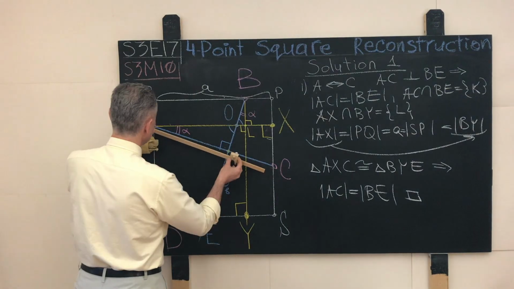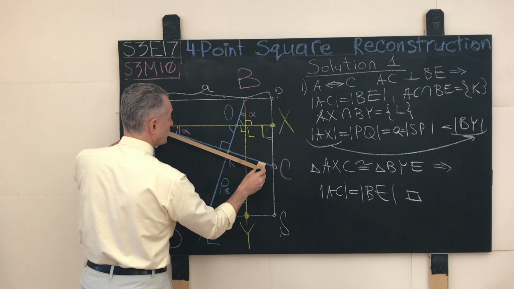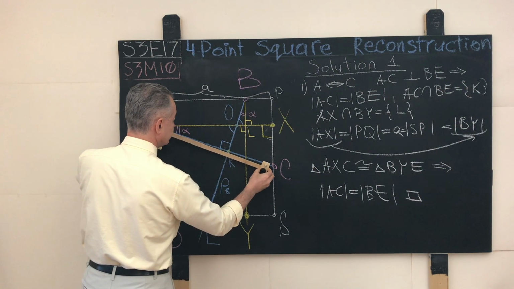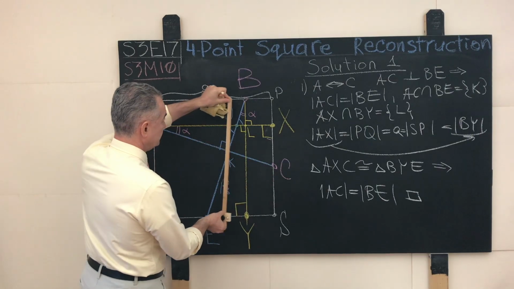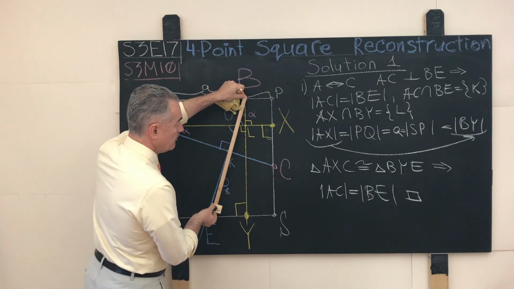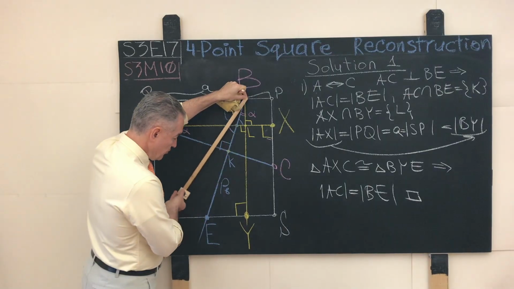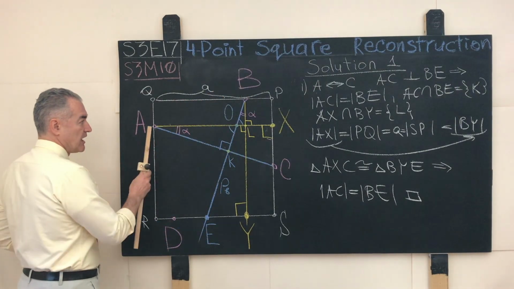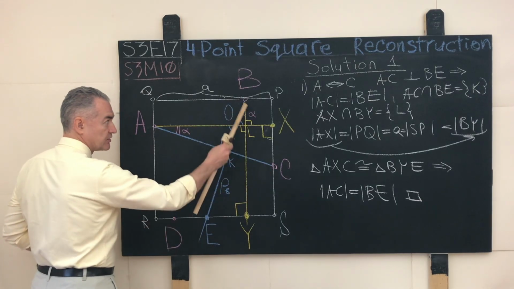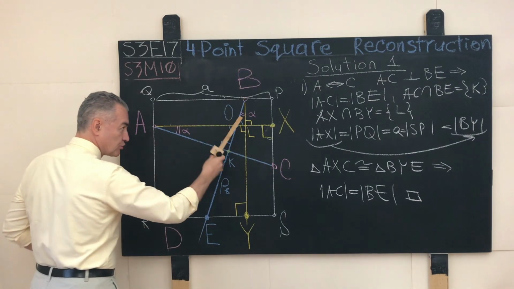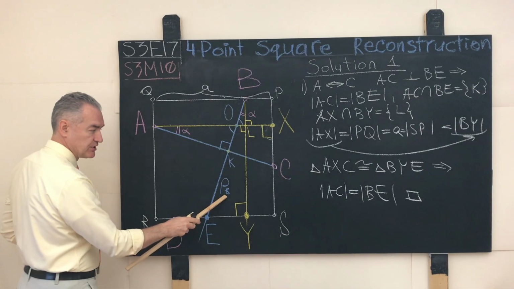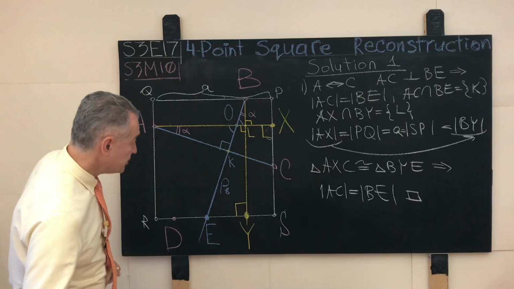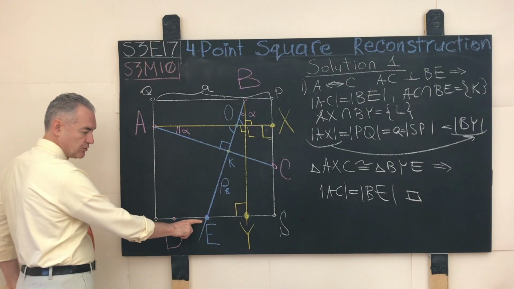We open up that compass to the distance AC, though this distance is bigger than what I can show, but you understand. And then we use the point B as the center, and we draw this circle of the radius AC starting from the point B, and that circle will intersect the perpendicular PB at two distinct points, and one such point will be E.